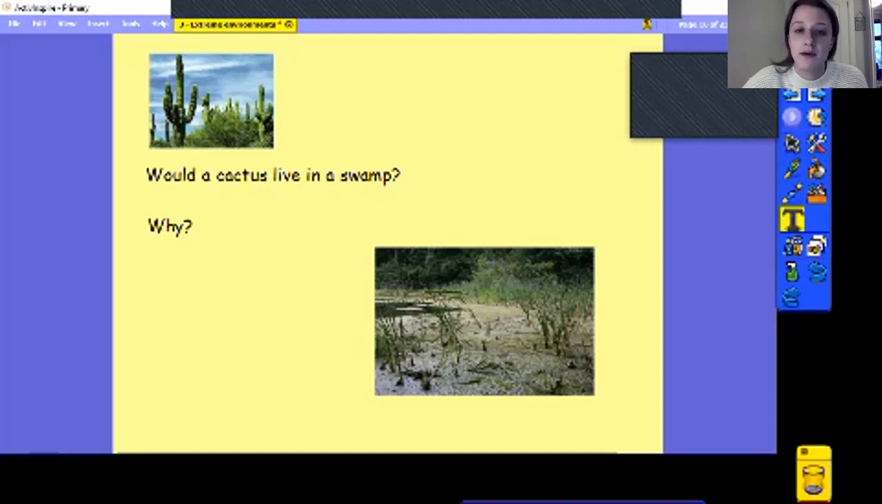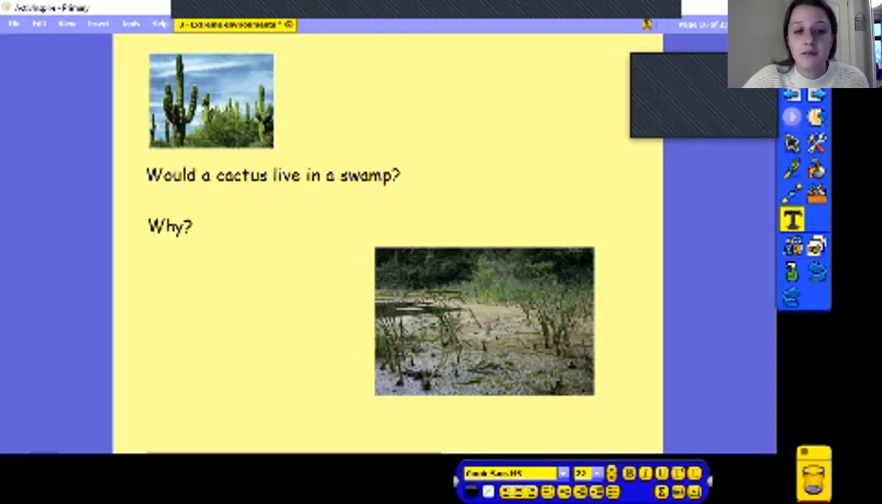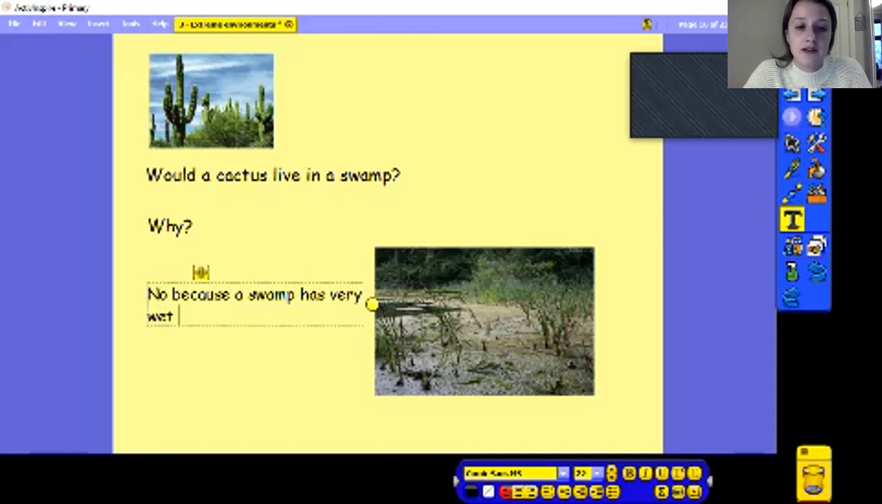So my answer would be, again, I don't think they'd be very adapted to living in a swamp. If you put a cactus out, it probably wouldn't survive. So I'm going to say no, because a swamp has very wet conditions. It's quite extreme actually though. It's quite muddy. So very wet and muddy conditions.